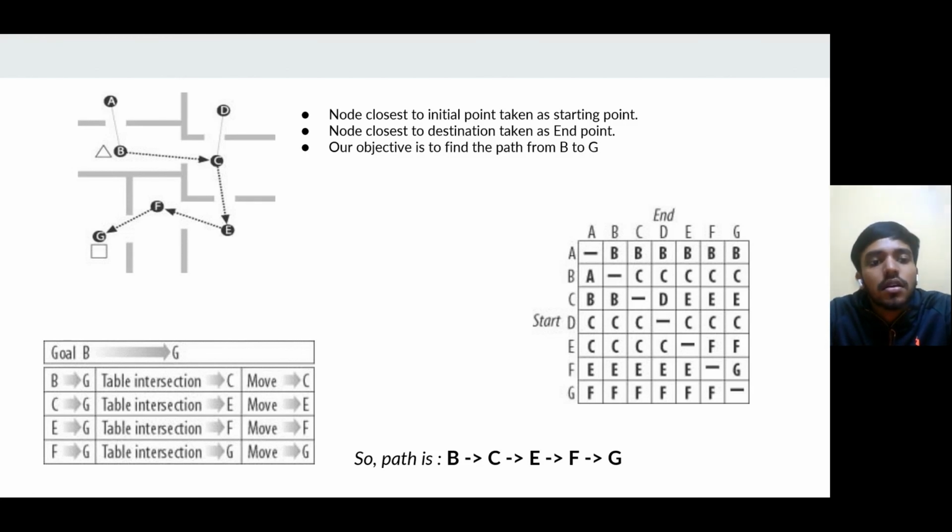Using this, we will try to find the path from B to G. We have to move from B to G. We have to first intersect at C. From C to G, we have an intersection at E. From E to G, we have an intersection at F. F can directly move to G. So the path we will find will be B, C, E, F, G.